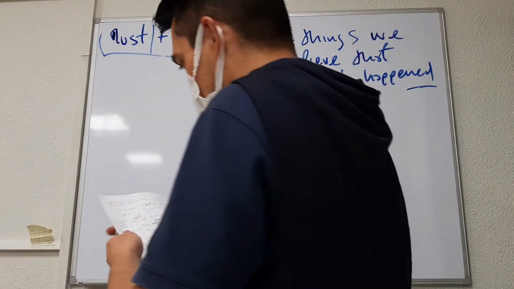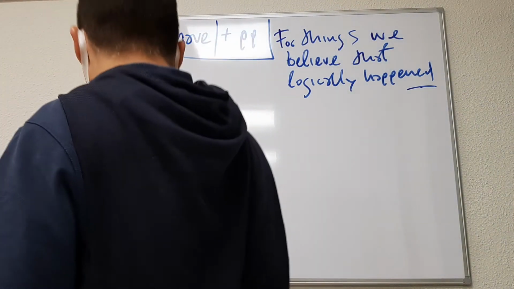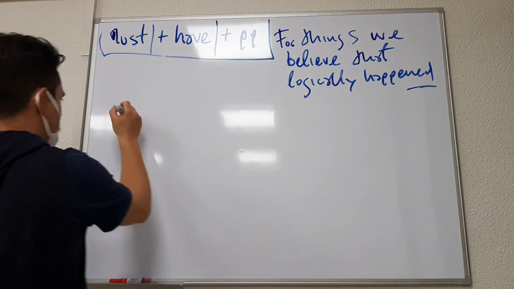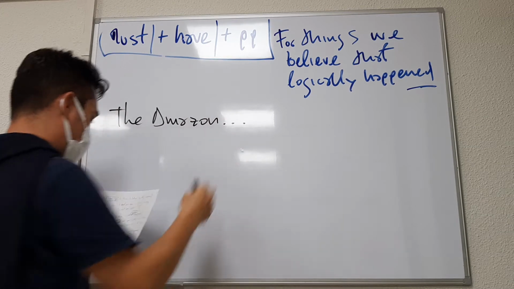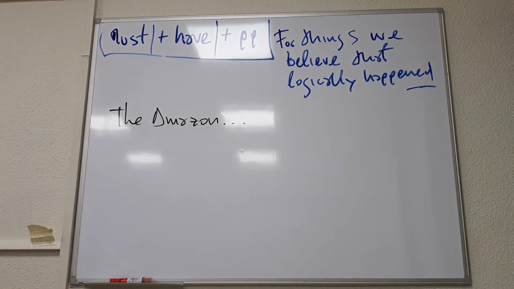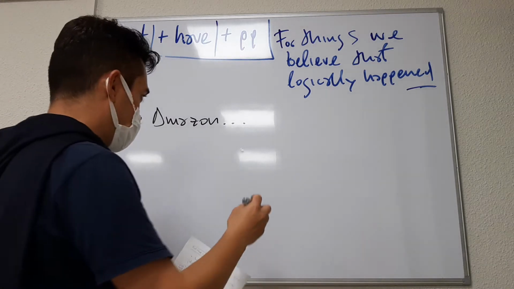So, for example, imagine that I say the Amazon. Wow, that's an uncharted territory. That's very difficult. So they went on a journey into the Amazon. It must have been a long journey.